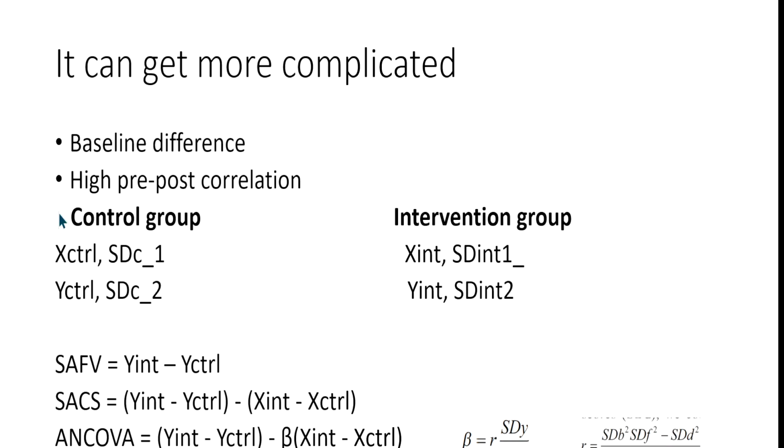There is also another formula, but I don't want to go into too much detail on this. This approach is called the Blackbeard approach, if you have this problem in your studies. The way you calculate R is with the baseline standard deviation and the follow-up standard deviation. Then you subtract the standard deviation for the differences, like y int minus y control. So this will have a standard deviation. And then you divide it by the multiplication of all of these three different standard deviation values.